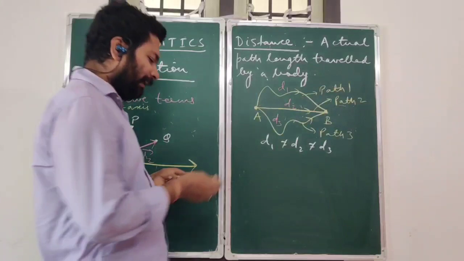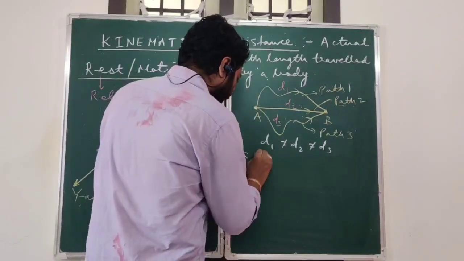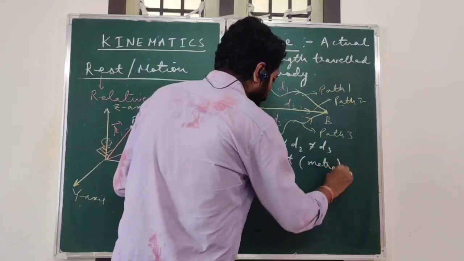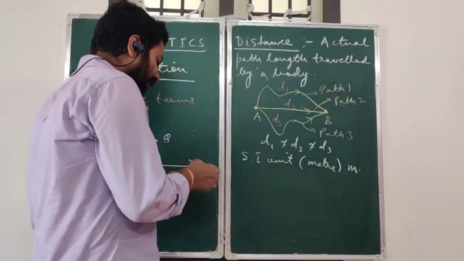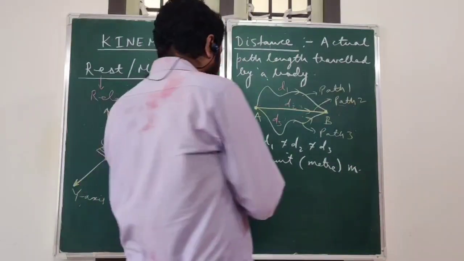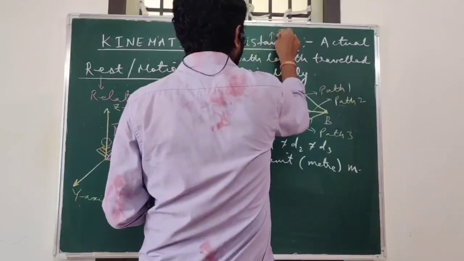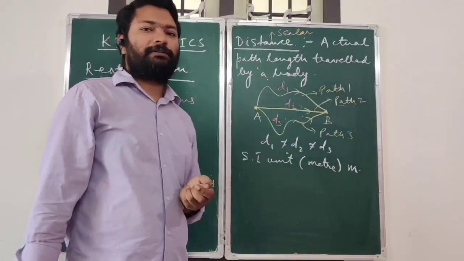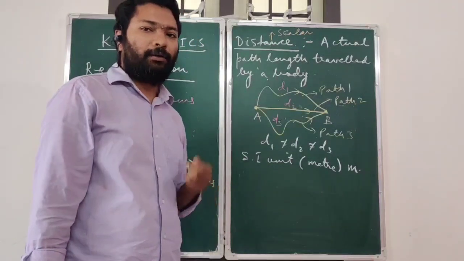And distance, what is the SI unit in which you measure the distance? SI unit is meter. And distance is a scalar quantity. What do you mean by a scalar quantity? A scalar quantity is a quantity which has got only magnitude but no direction.